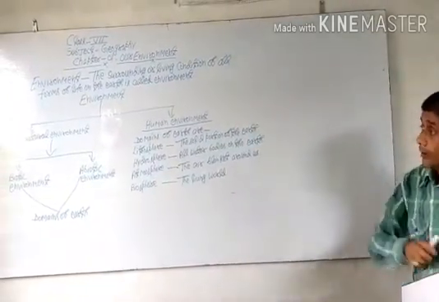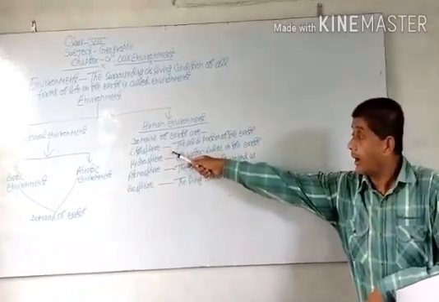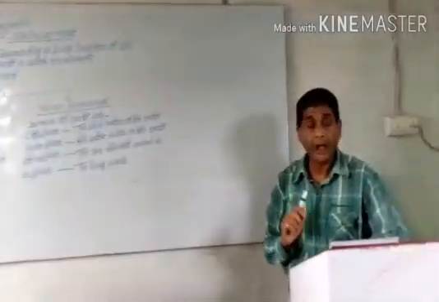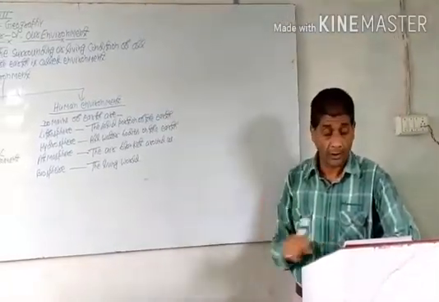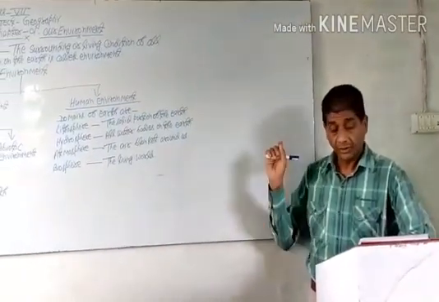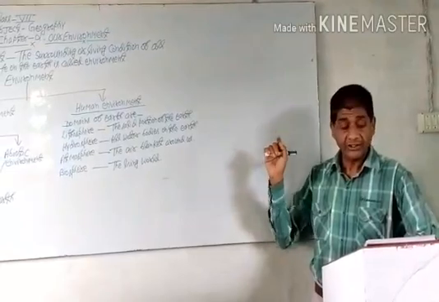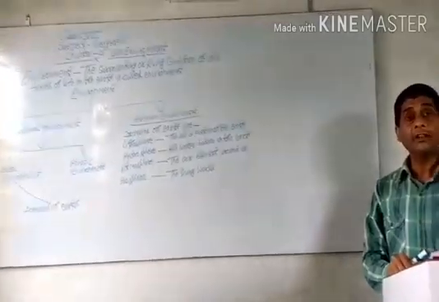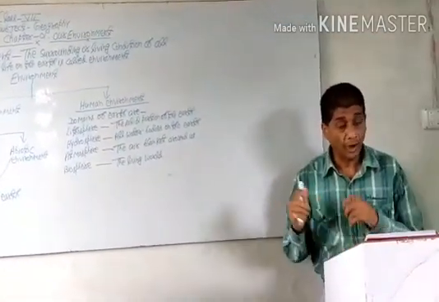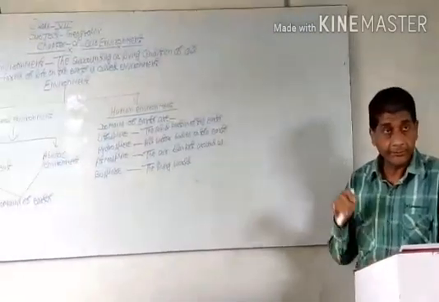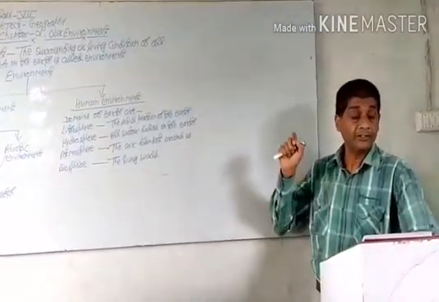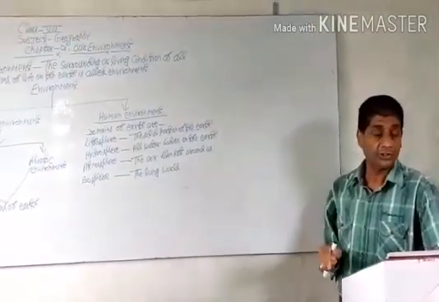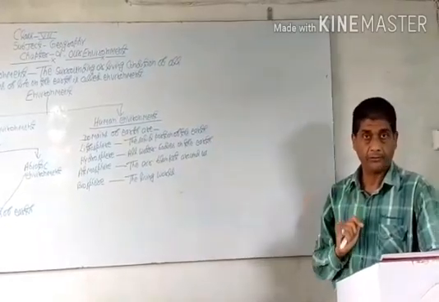Now we will get brief knowledge about lithosphere. What is lithosphere? The solid outermost layer of the earth, which consists of rocks, minerals and a thin layer of soil, is called lithosphere. The thin uppermost layer of the lithosphere, which is 35 kilometers in thickness, is called crust, and the layer below the crust is called mantle.